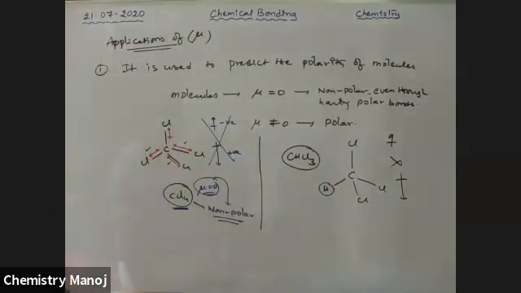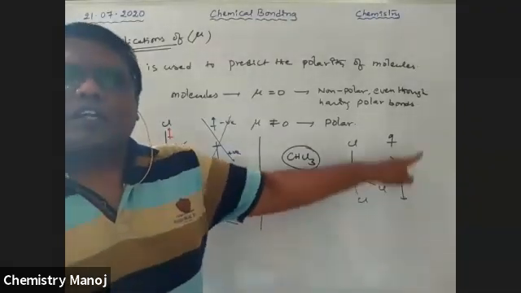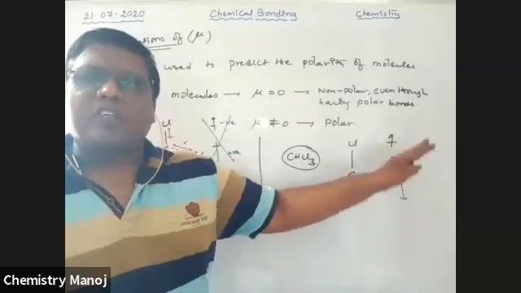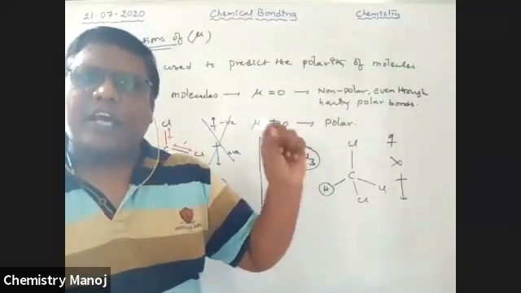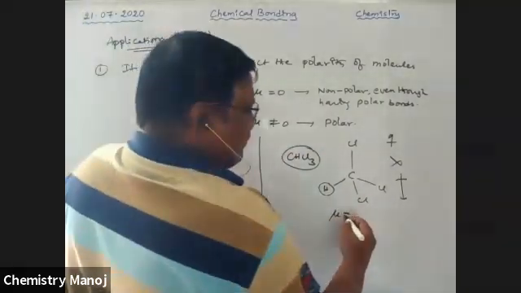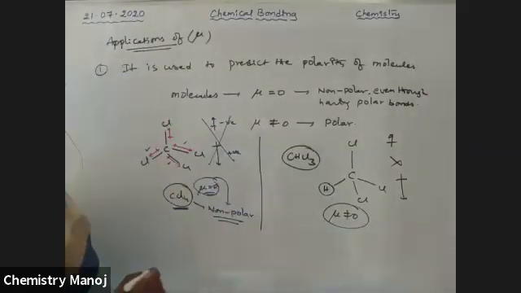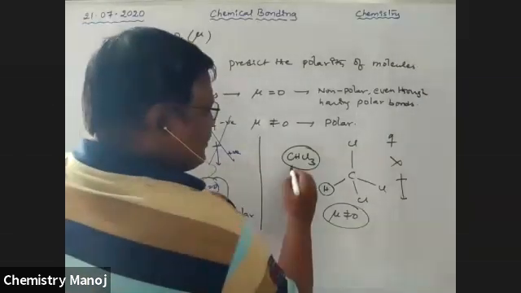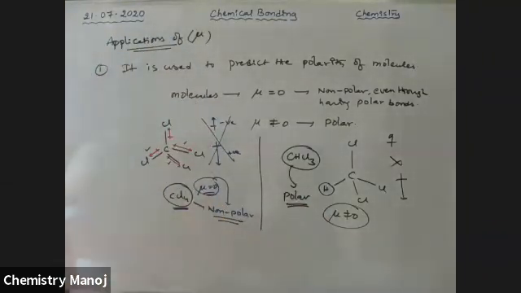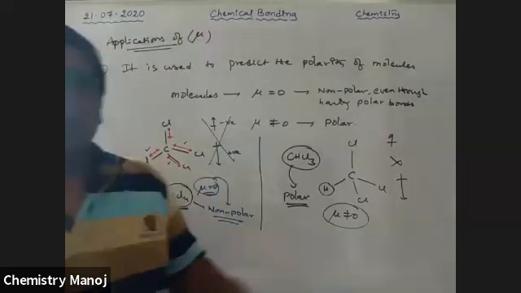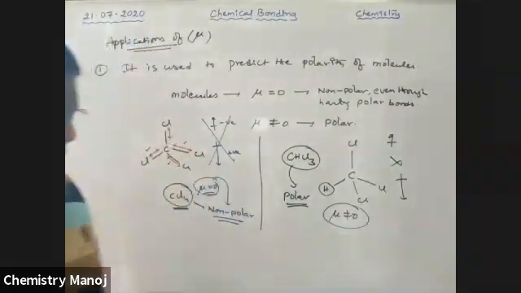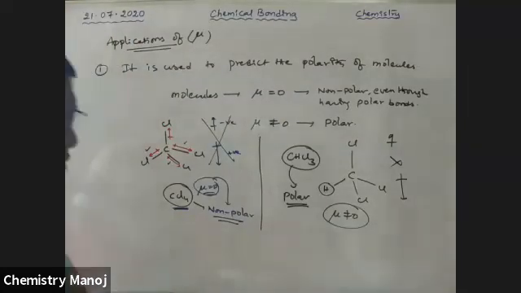The downward value is not equal to the upward. If it were also chlorine, the downward value would be equal to the upward value, which means they would finally be cancelled. But here the downward value is not equal to the upward value, so there is some value not equal to 0. Here mu is not equal to 0, which means CHCl3 is a polar molecule. It is a very, very important one. Mu is not equal to 0.